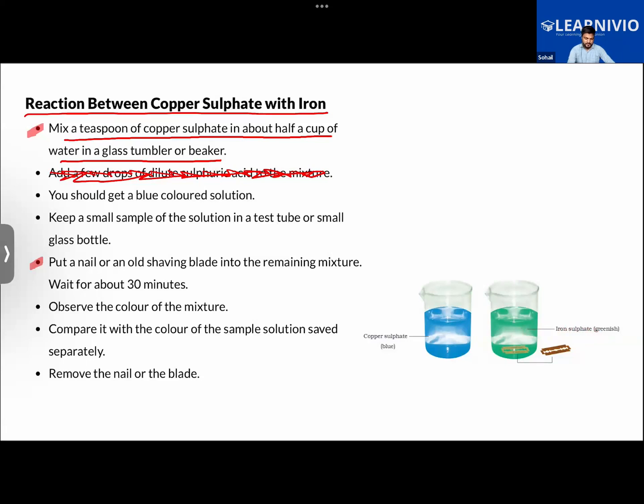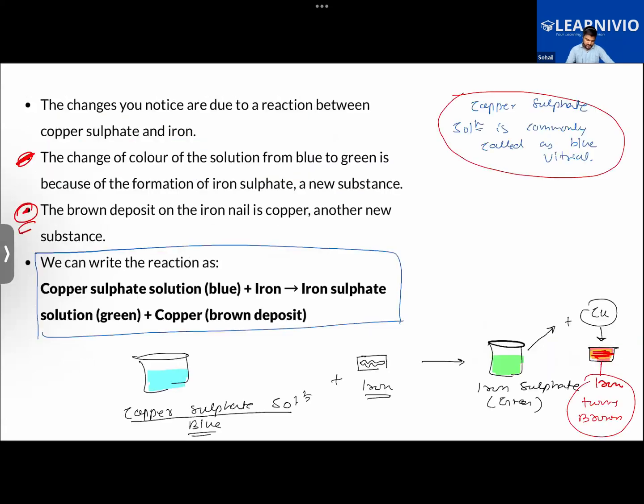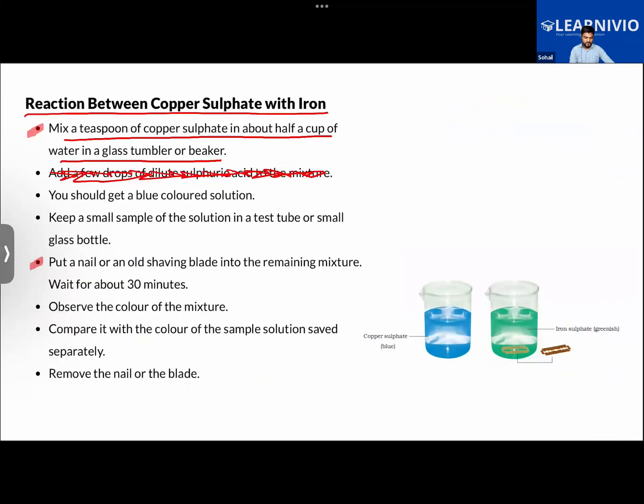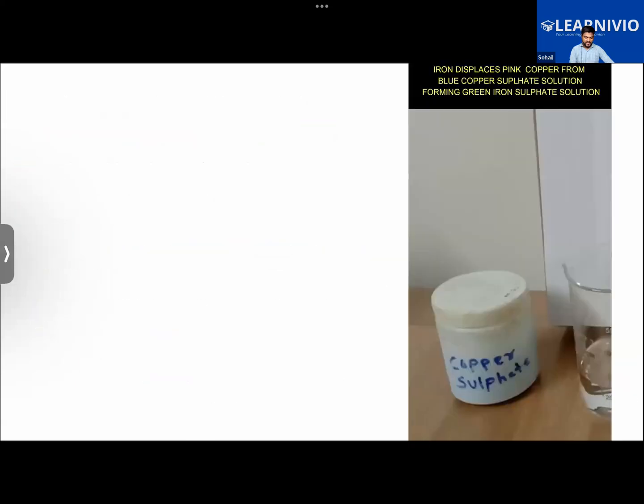Here, copper sulfate, which is blue in color, reacts with iron. As we have learned, iron reacts with copper sulfate to give out iron sulfate, and copper is also formed here. So that was the reaction. Copper sulfate reacts with iron to form iron sulfate, and the copper deposits on this iron blade, for example.